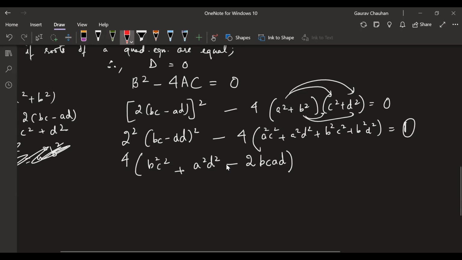If you're not following, let me do one step behind this. So this is x, this is y, this is (x minus y) whole square. So this will be x square plus y square minus 2xy. This thing square, minus 2 into both multiplied.